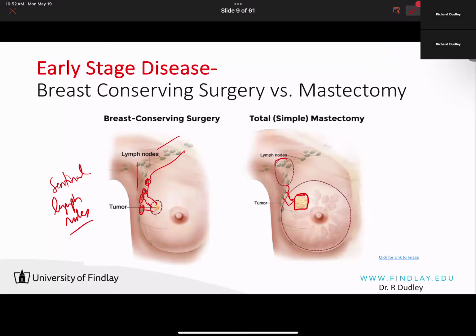Again, this is to suggest that maybe some of these lymph nodes have been infected, so to say, with the tumor cells. So if the sentinel lymph nodes are positive, then they'll continue to look at additional lymph nodes and remove lymph nodes until such time where they feel they've gotten everything.